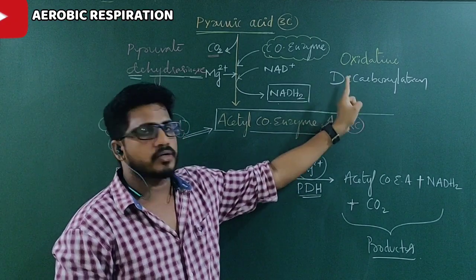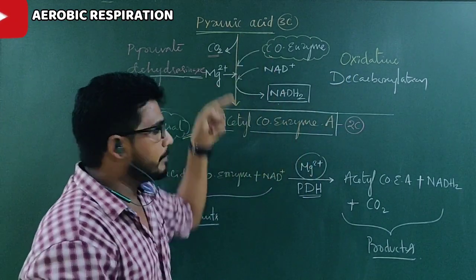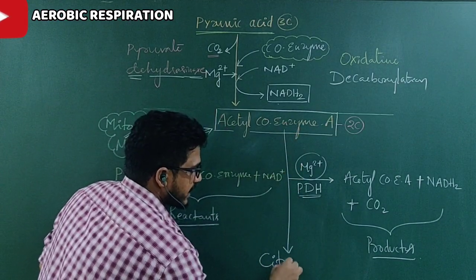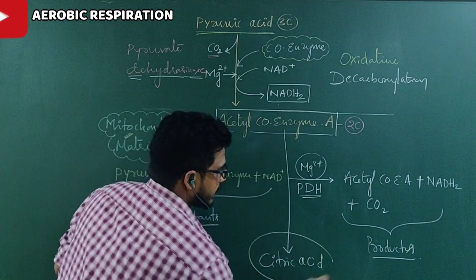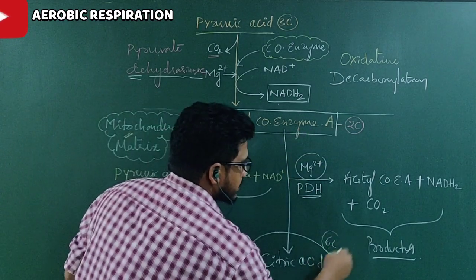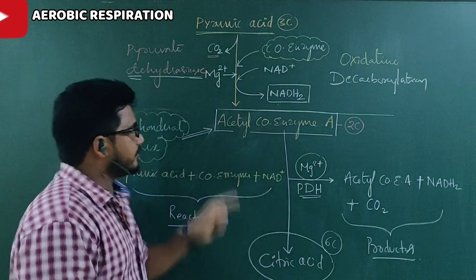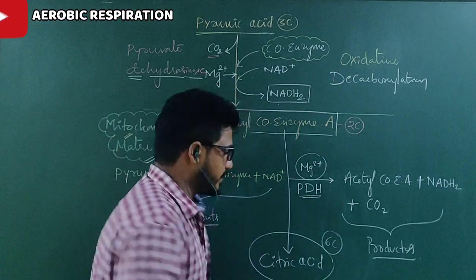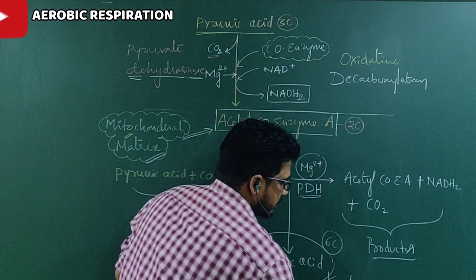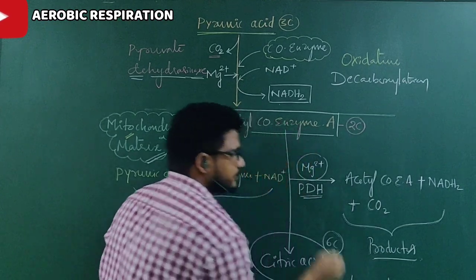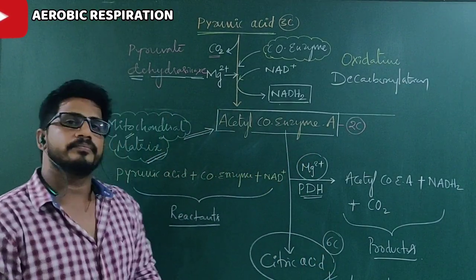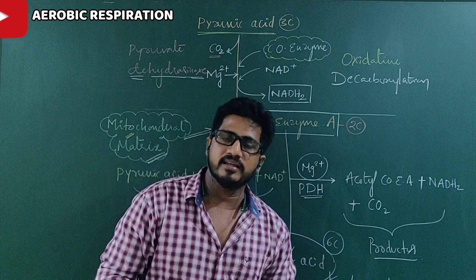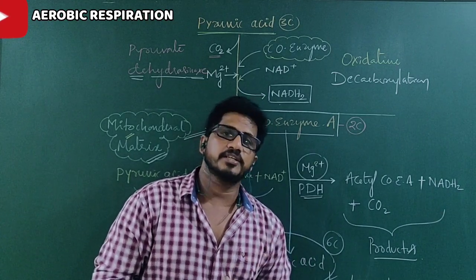But here, as oxidative decarboxylation is present, pyruvic acid becomes acetyl coenzyme A. Acetyl coenzyme A is going to become citric acid. Citric acid is a 6 carbon component. The formation of citric acid from acetyl coenzyme A that takes place in the matrix of the mitochondria is called the Krebs cycle. So next class we will discuss the Krebs cycle. So this is how the fate of pyruvic acid in aerobic respiration is different from that in anaerobic respiration.